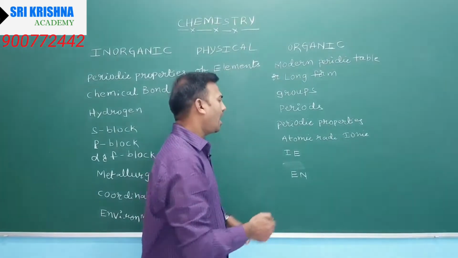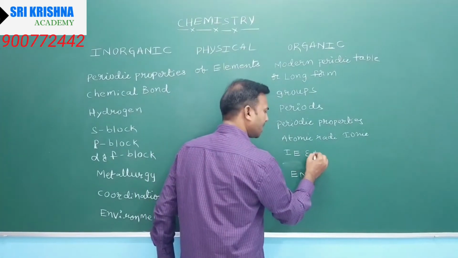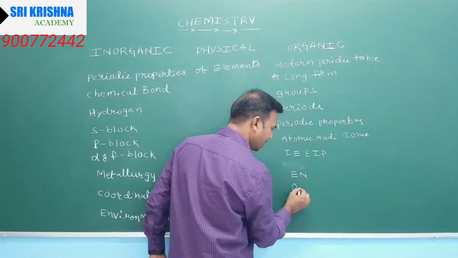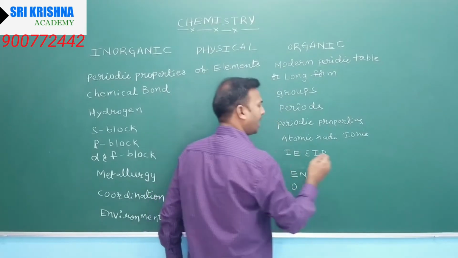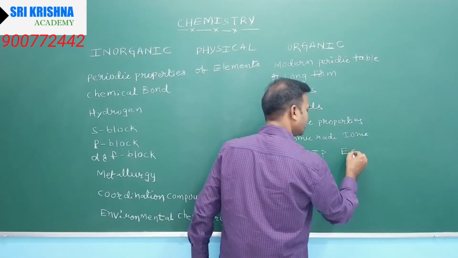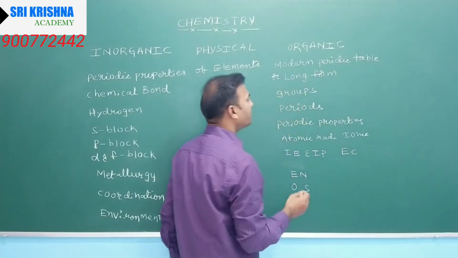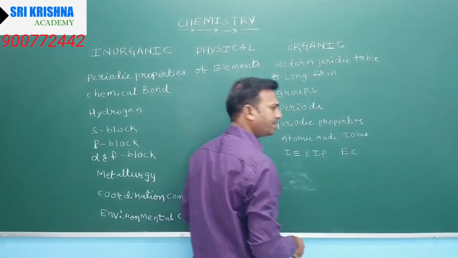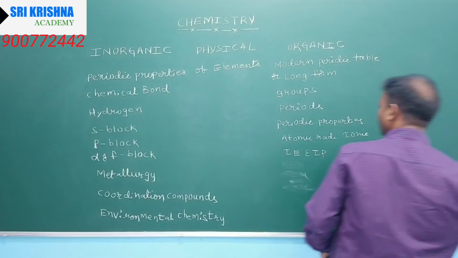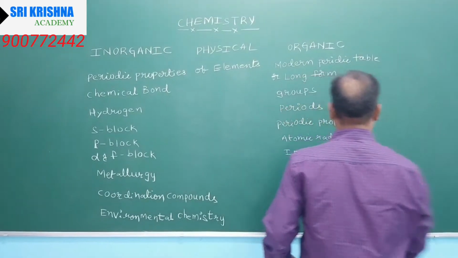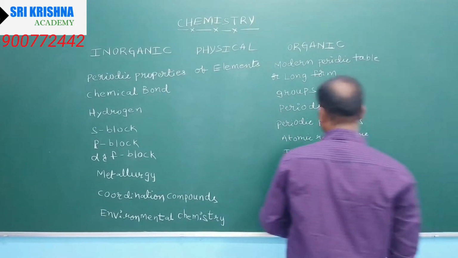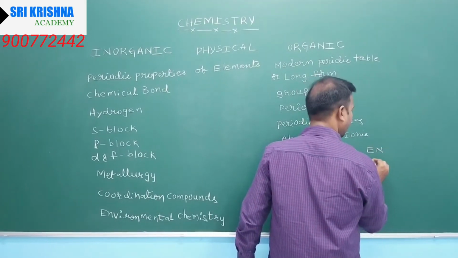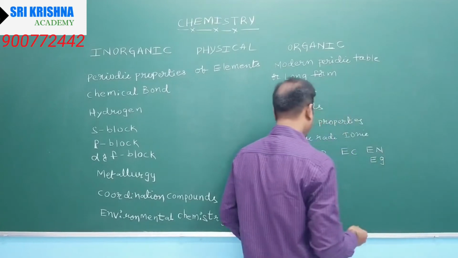Ionization energy and ionization potential are the same, and electronegativity is also called electron gain enthalpy.